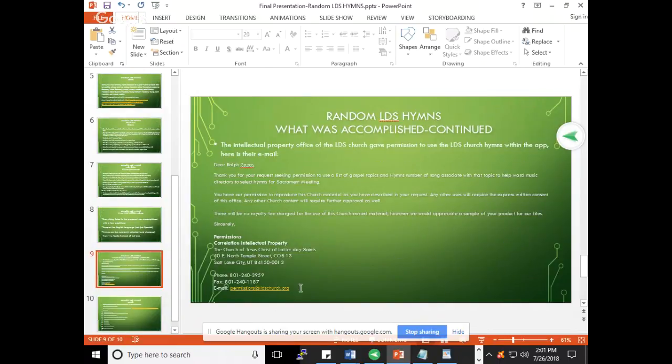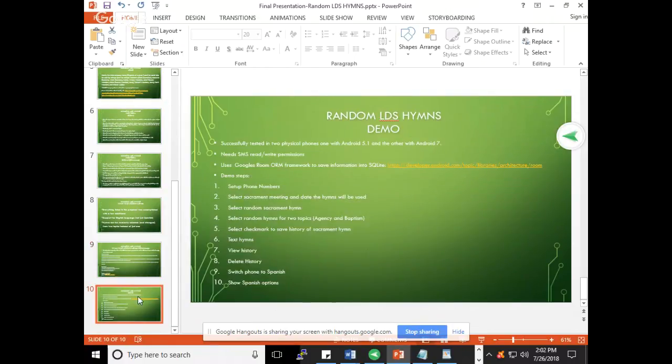And number 9, this is the letter here that I got with the permission from the church, so that I can use those hymns in the app. And since the app is free, there weren't any issues with including those hymns in the app. Okay, so that's the email that I received from the Intellectual Property Office of the LDS Church. And now we are going to go ahead and do a brief demo.